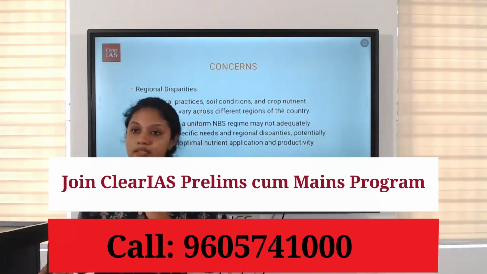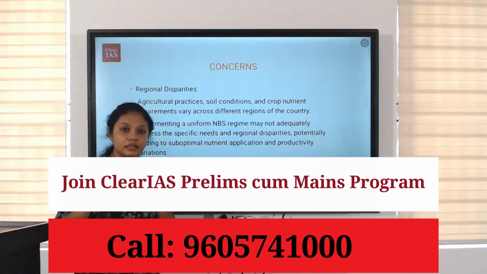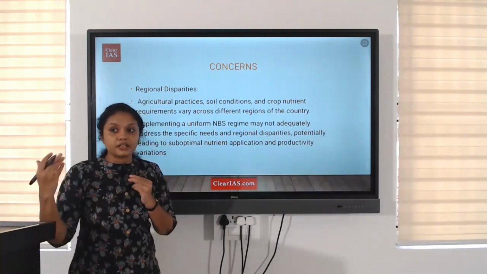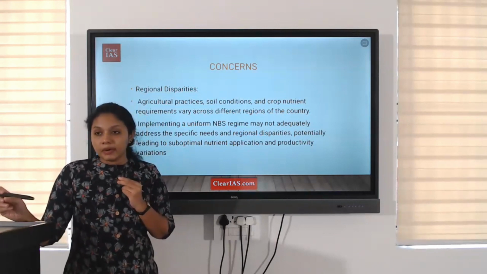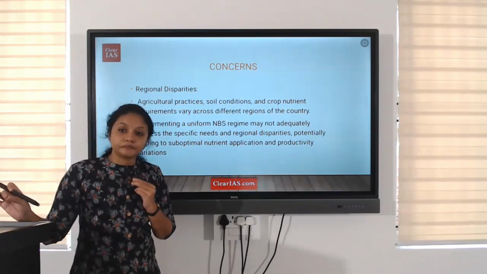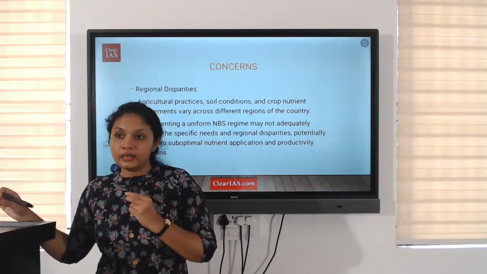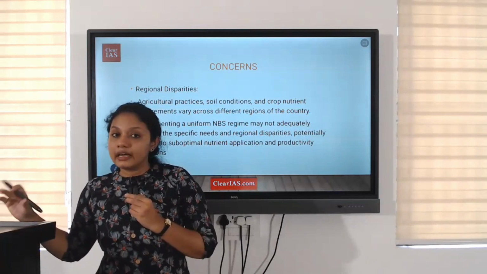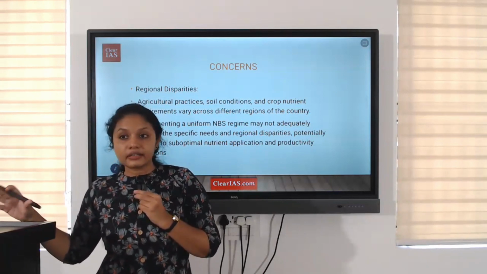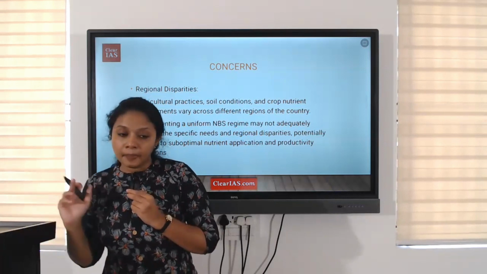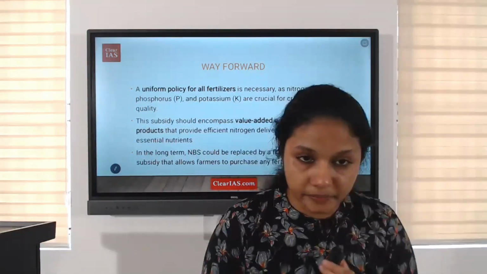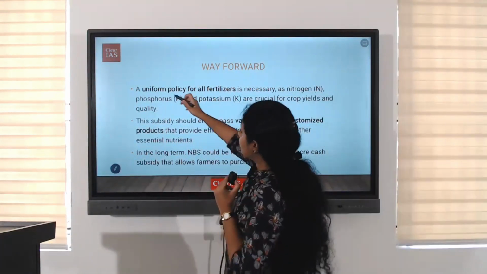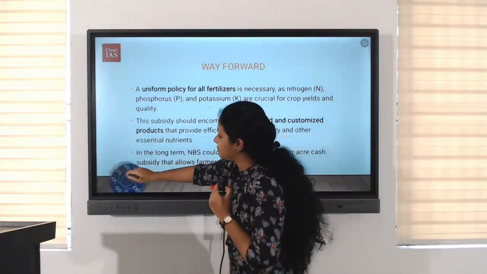Regarding regional disparity, we can say that different parts of the country have different types of agriculture and different nutrient requirements. But by introducing a uniform nutrient subsidy scheme, we are lacking this diversification, or we are not addressing this diversity. Now, what can be done? What is the way forward?